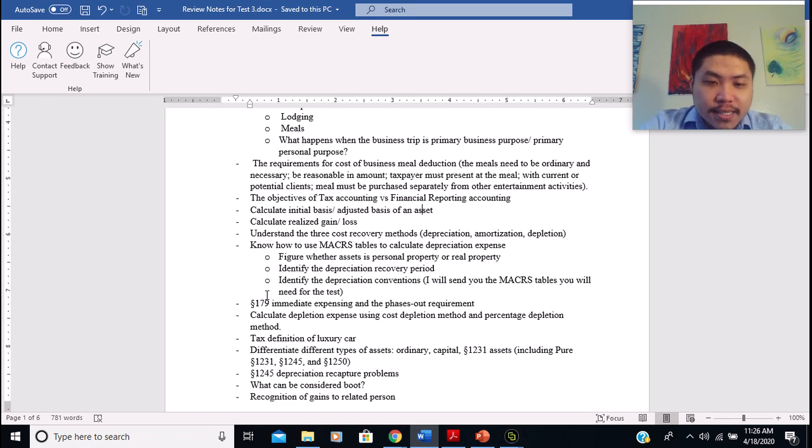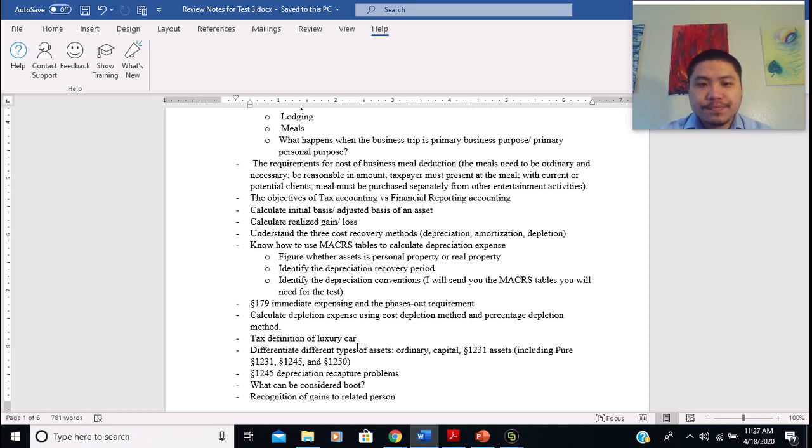All right, and next I want you to know how to calculate the depletion expense using the cost depletion method and the percentage depletion method. As you remember, the calculation of depletion expenses is pretty basic, pretty simple. We're going to have a practice problem in a little bit as well, but I just want you to know how to apply these two methods, cost depletion and percentage depletion, to calculate the expenses. It should not be that bad.